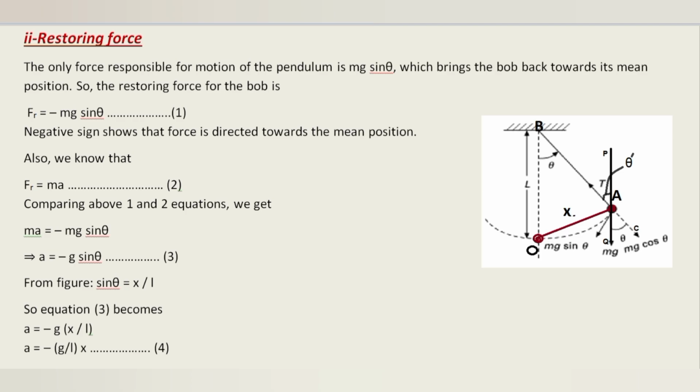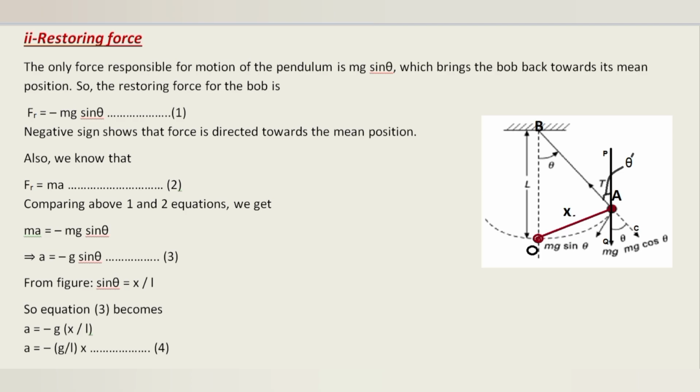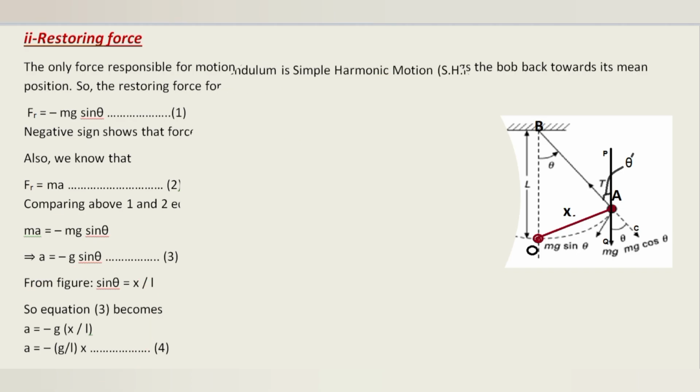Also, we know that F is equal to ma. This is equation 2. Comparing equations 1 and 2, we get ma is equal to negative mg sine theta, so a is equal to negative g sine theta. This is equation 3. From the figure, sine theta is equal to AB over L. Since AB is equal to x, and for small theta arc AB is equal to x, equation 3 becomes a is equal to negative g multiplied by x over L. So a is equal to negative g over L multiplied by x.